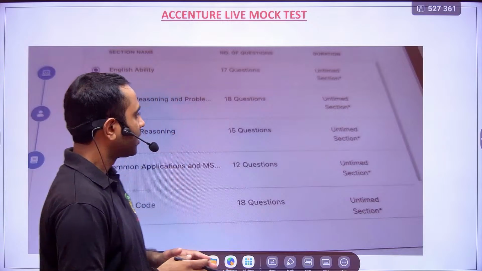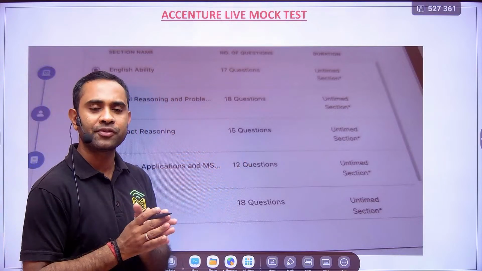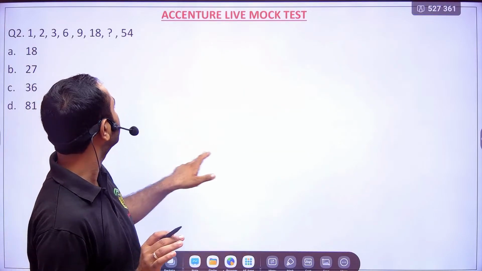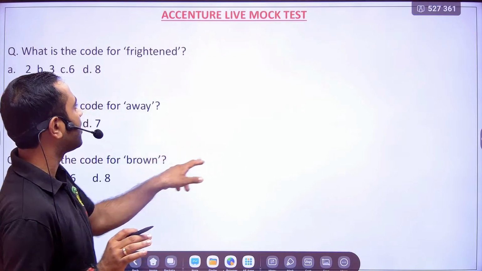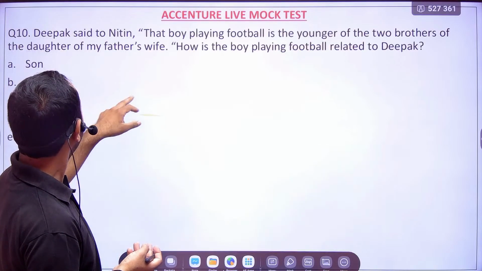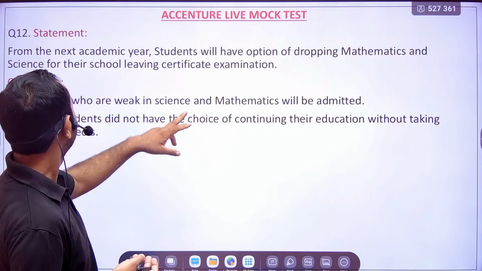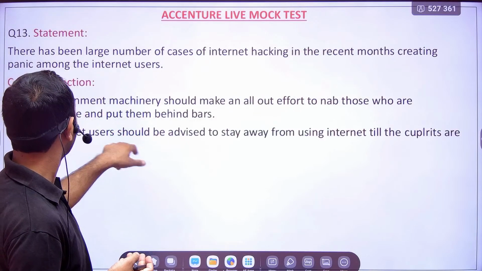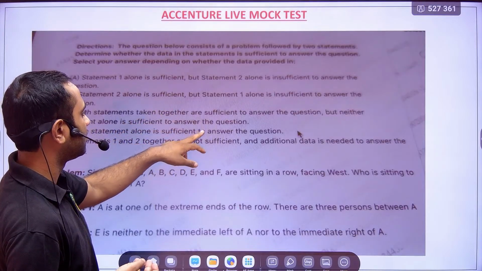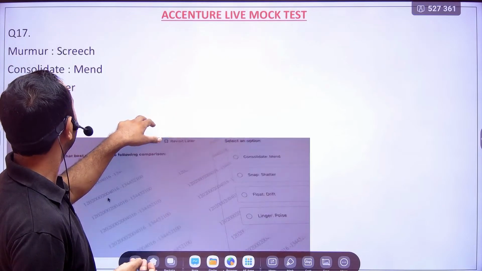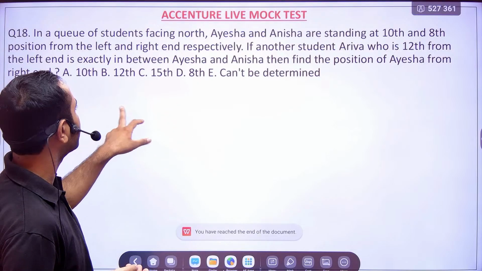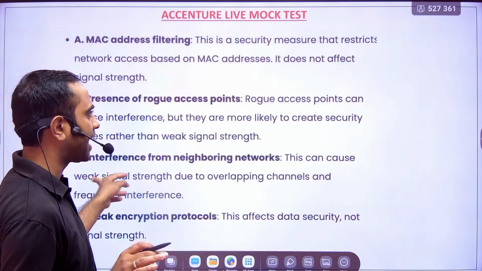The questions we are going to cover today are of different varieties which will be asked in your exam: different coding decoding questions, number series, analogy based questions, blood relation, statement conclusion, statement and course of action, networking questions, data sufficiency, coding decoding, again analogy, and ranking test questions. So we are going to do different varieties of questions today.